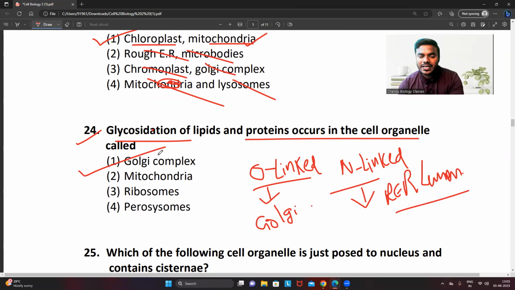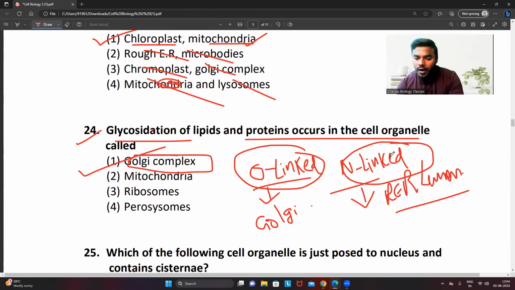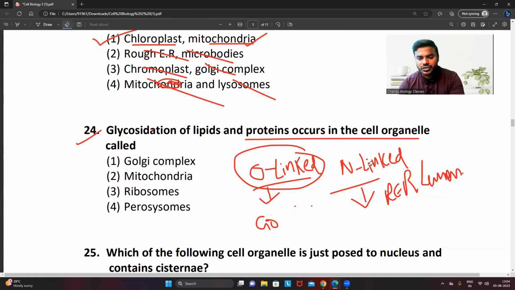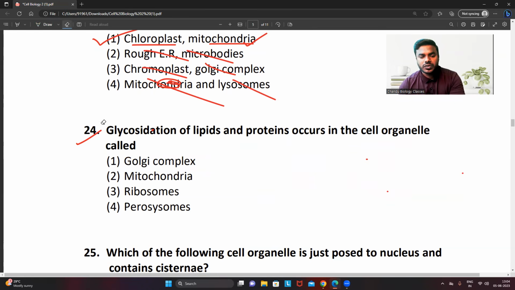Hence, what will be the correct answer? Undoubtedly, Golgi complex. Suppose, for example, in the exam, if they mention both Golgi complex and peroxisome, or Golgi complex and mitochondria, or Golgi complex and rough endoplasmic reticulum, every student, remember, they will compulsorily ask in the question whether it is an O-linked glycosylation or an N-linked glycosylation.